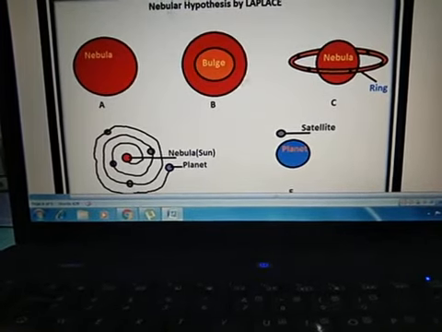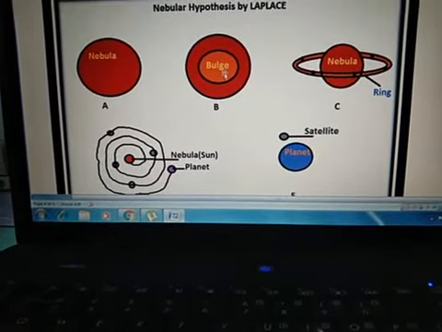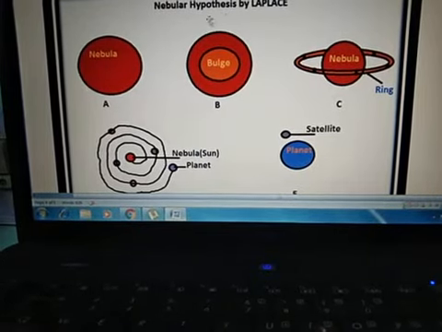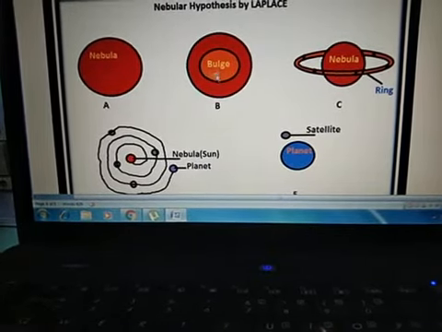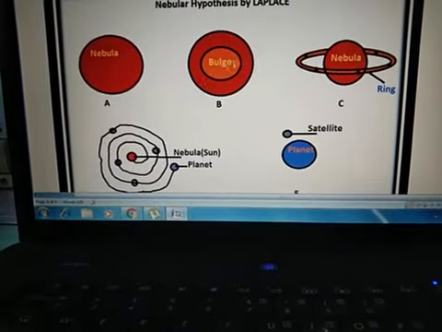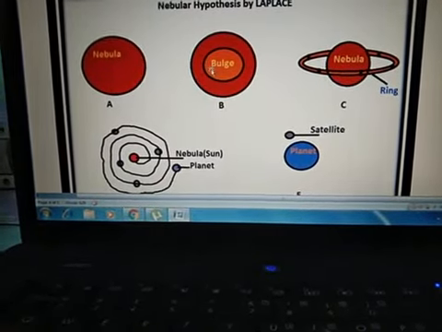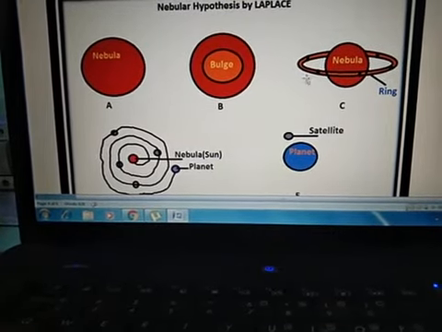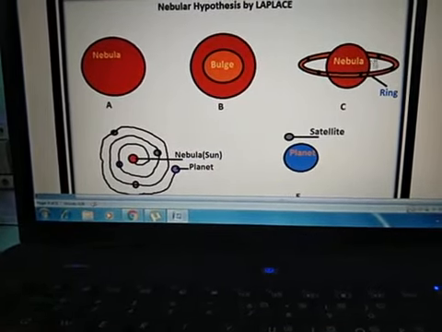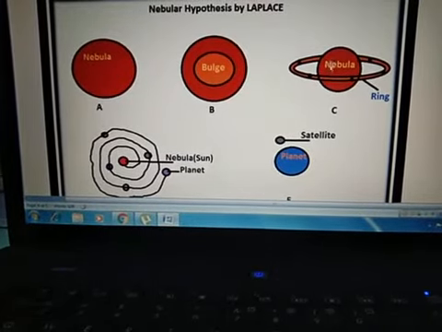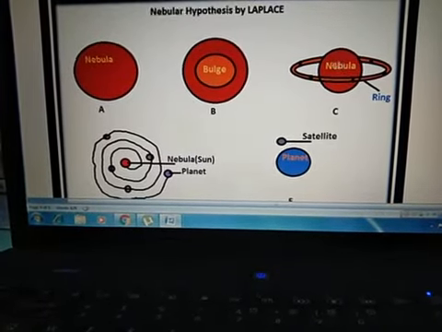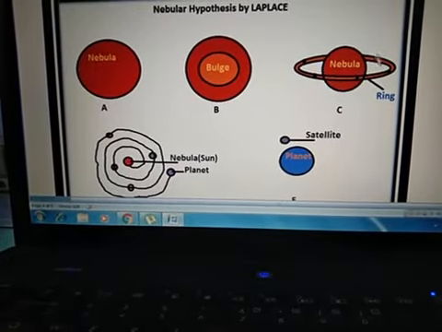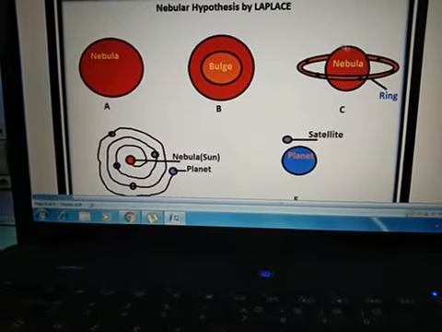This rotation led to a bulge in the center of this body. So within the nebula, a bulge occurred, and as it was rotating very fast, this bulge separated from the nebula, and in a ring form, it rotated around its original body, that was the nebula.